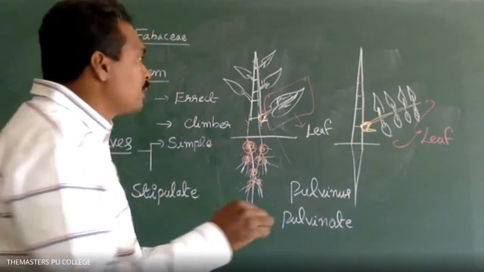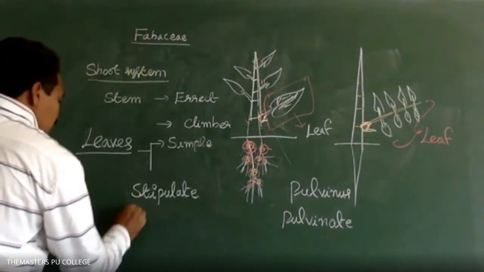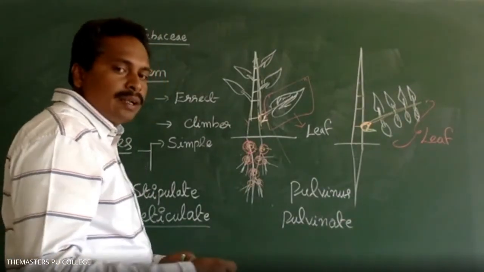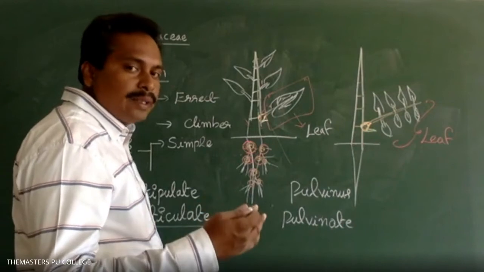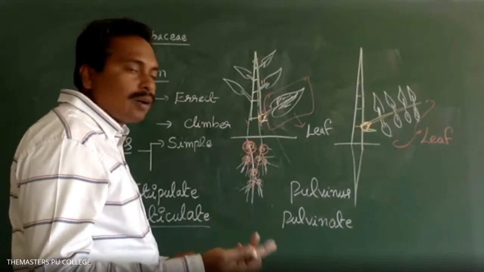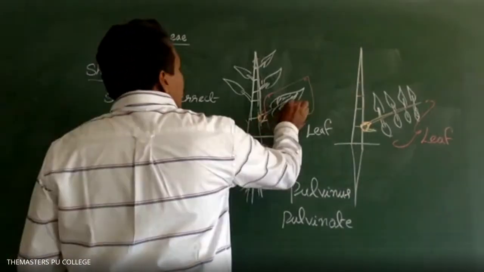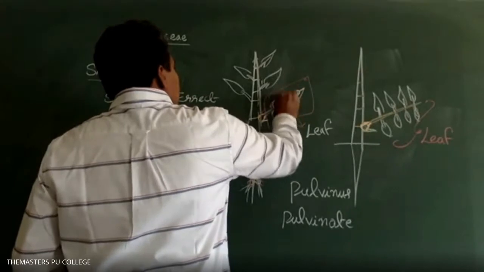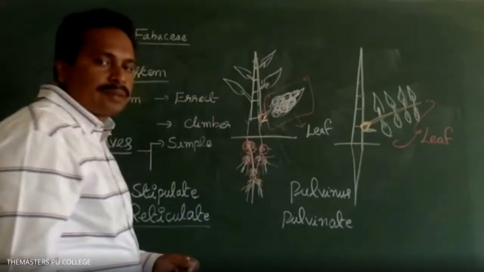So reticulate venation is present in the leaves. Network of veins and veinlets, sir. Yes, reticulate venation. Yes, net-like arrangement. The veins, midrib, lateral veins, and veinlets are arranged in the form of a net. So reticulate venation is present in leaves.